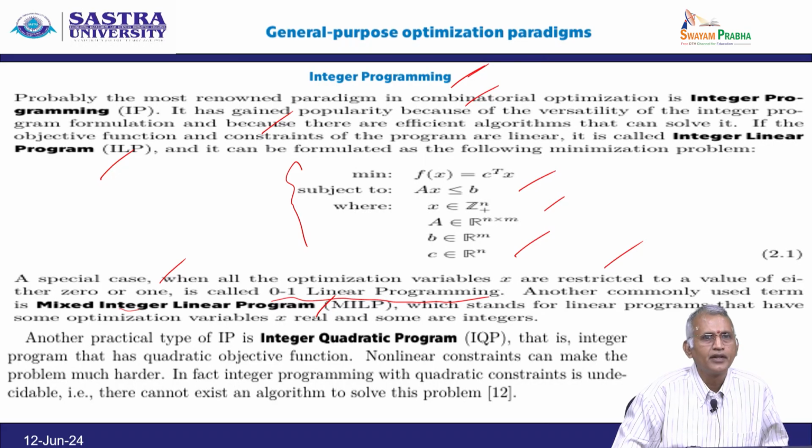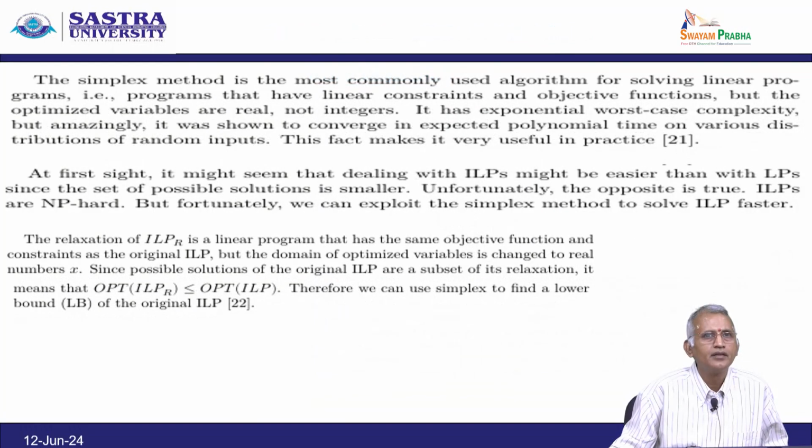Another practical type is the integer quadratic program, an integer program that has a quadratic objective function, and nonlinear constraints can make the problem much harder. In fact, integer programming with a quadratic constraint is undecidable; that is, there cannot exist an algorithm to solve this problem.